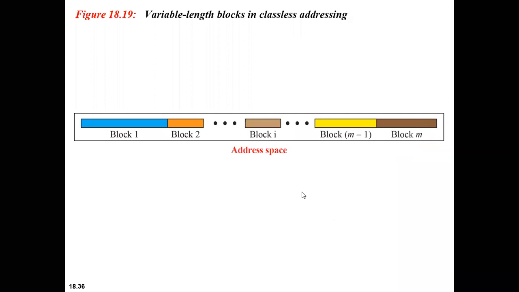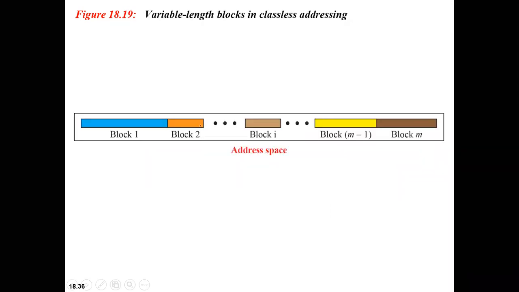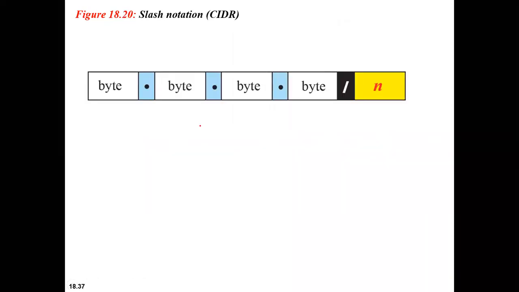So classless addressing is basically where the address space is divided into variable length blocks. What is the restriction over here? In this example, the variable length should be a power of 2. The number of addresses in a classless block is in the sense of power of 2. Okay, fine. So the next one is slash notation, correct?